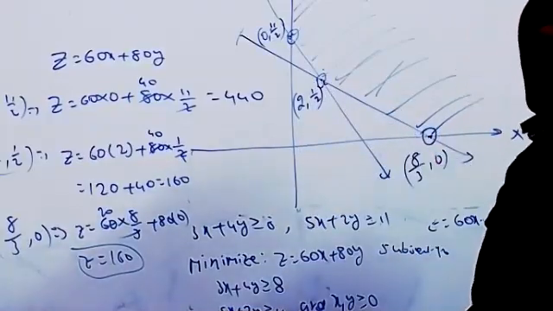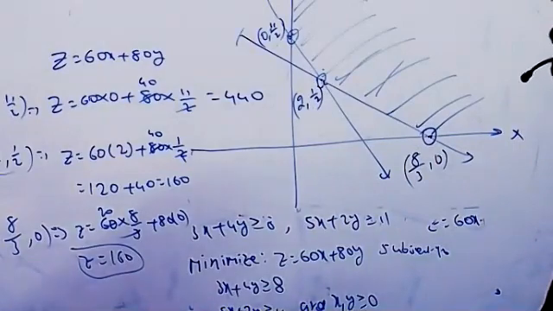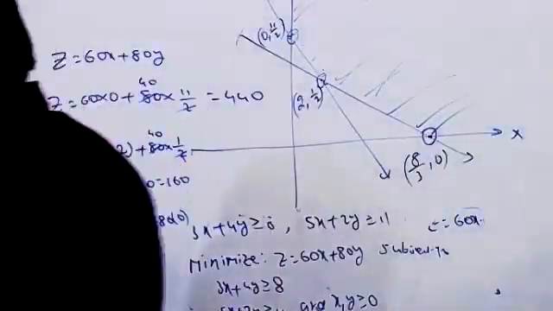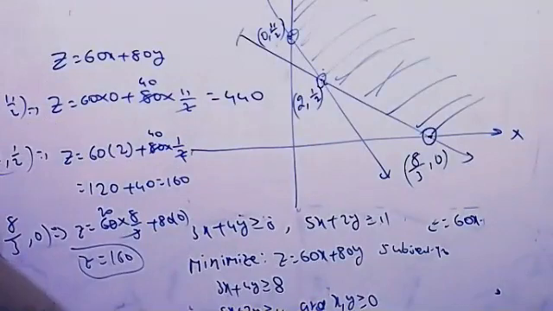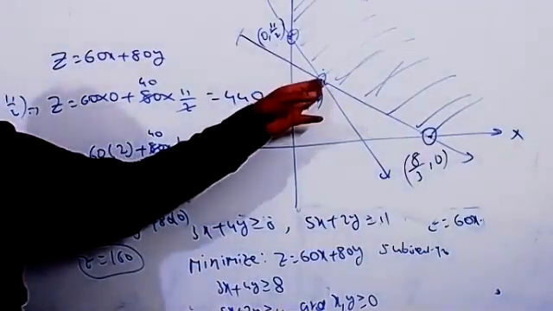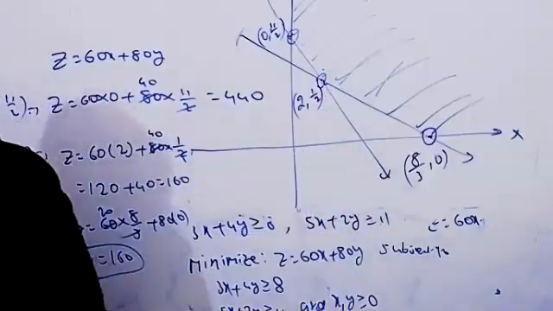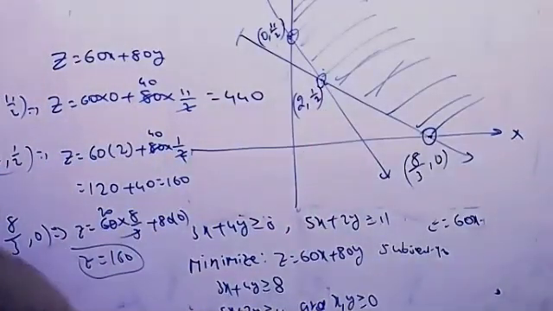Suppose we are not getting a minimum value here; in that case we can't say, understood, that there is no minimum value. Last, you can write after finding the table that as the feasible region is unbounded, 160 may or may not be the minimum value of z. Clearly we can say there may be no minimum value, but anyhow we are getting the middle here.